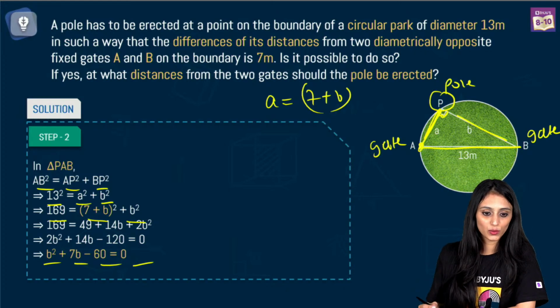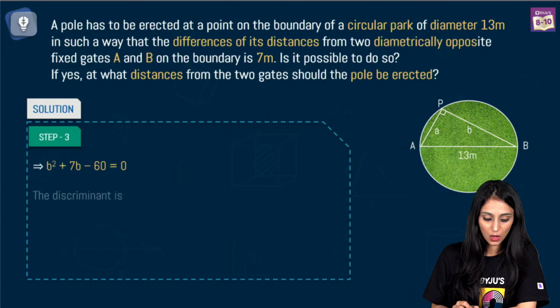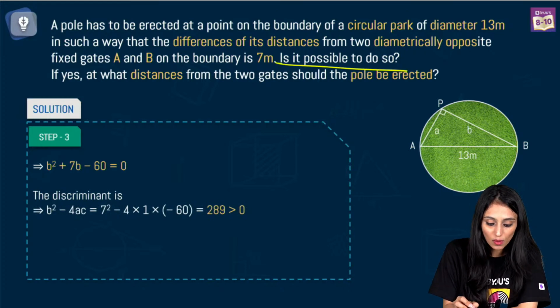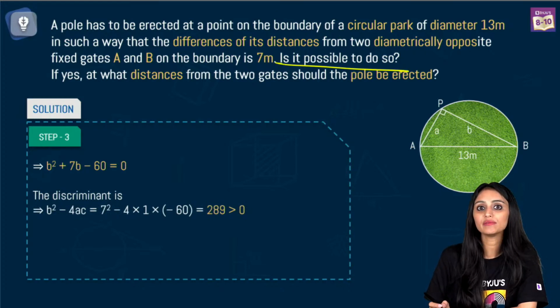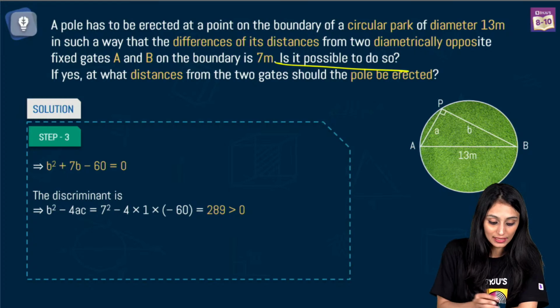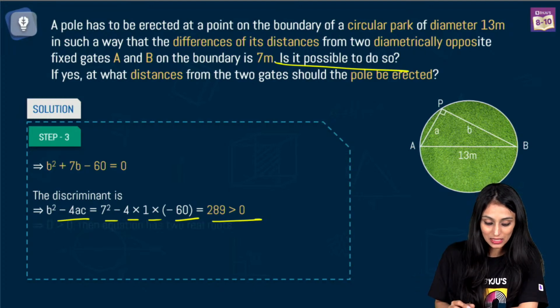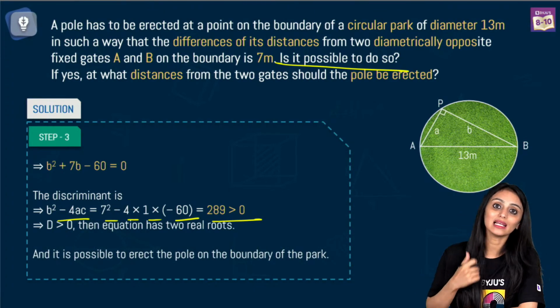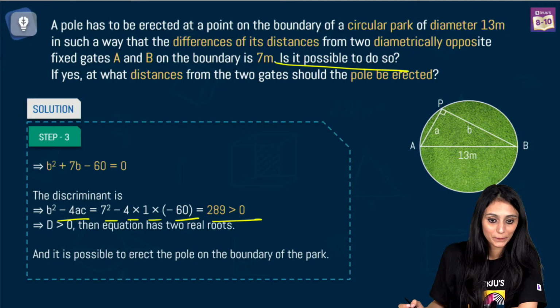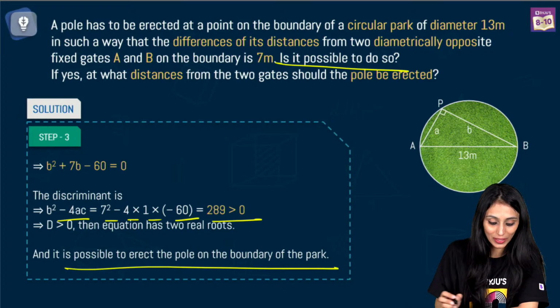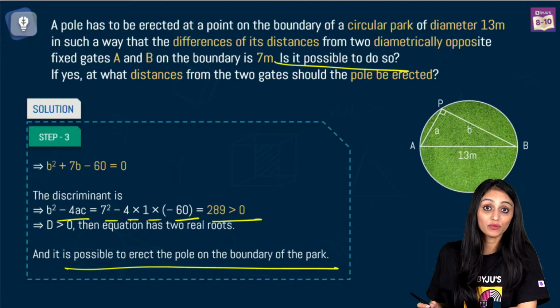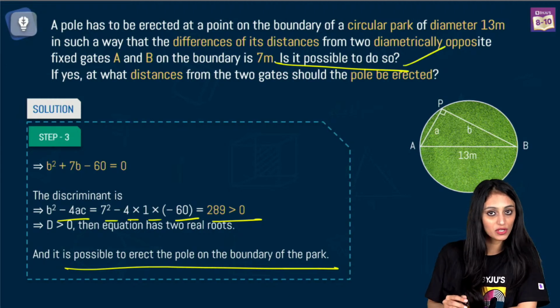I hope this is clear to everyone, right? Now the question is asking, is it possible to do so? To check that, first of all, we will check the discriminant, that is B square minus 4AC. That means 7 square minus 4 times 1 times minus 60, you get 289. It's a positive value. Since it is positive, that means it has two real roots, right? So we can say that it is possible to erect the pole on the boundary of the park. You have to mention this statement because this is the first question here.